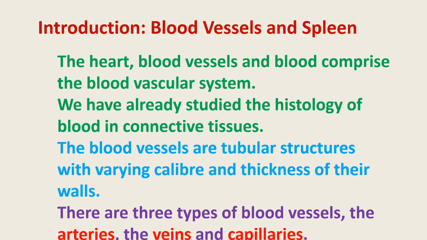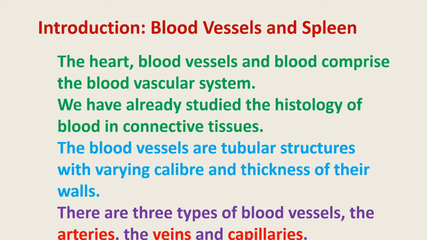Now the blood vessels and spleen first. Blood vascular system is made up of heart, blood vessels and blood. Now we have already studied the histological structure of the blood. What is the composition of blood? That will be seen in connective tissues.